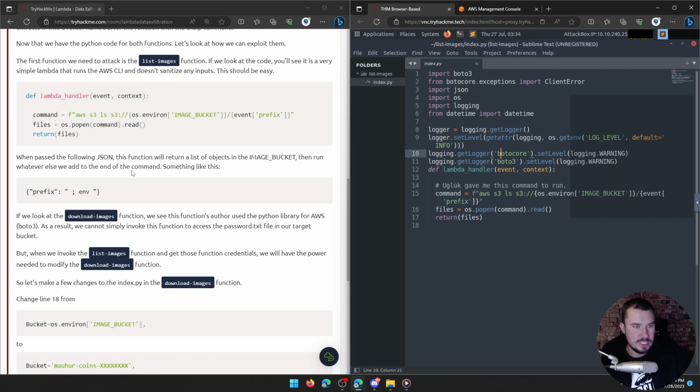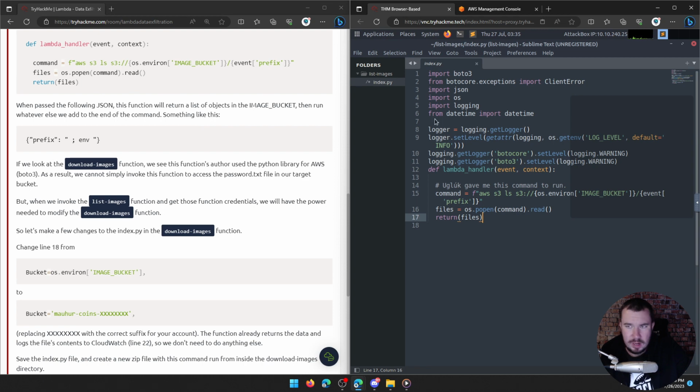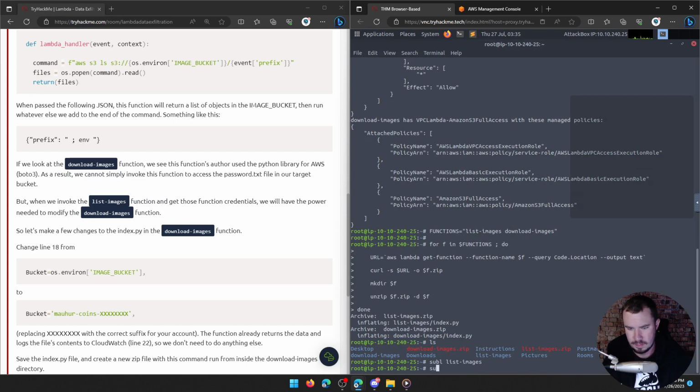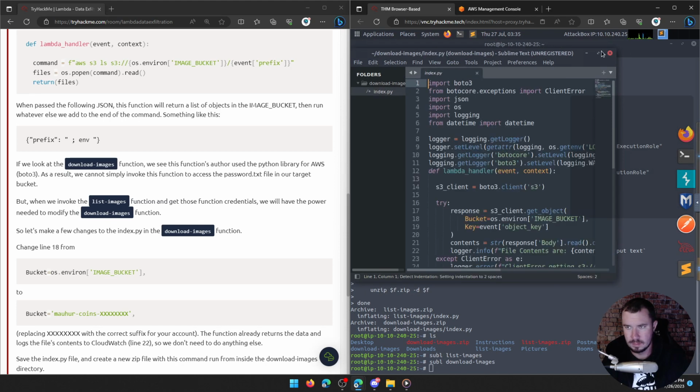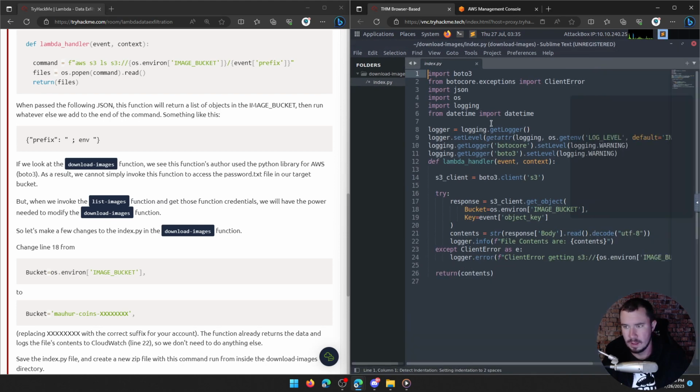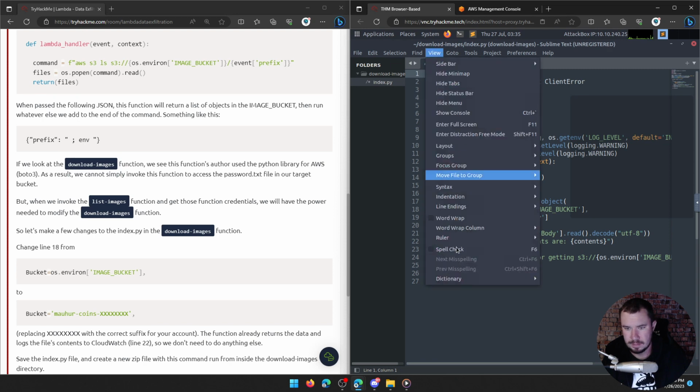When passed the following JSON, this function will return a list of objects in the image bucket, then run whatever else we add to the end of the command, something like this. Okay, got it. If we look at the download images function, let's go ahead and look at that now. And we'll go ahead and turn on word wrap.